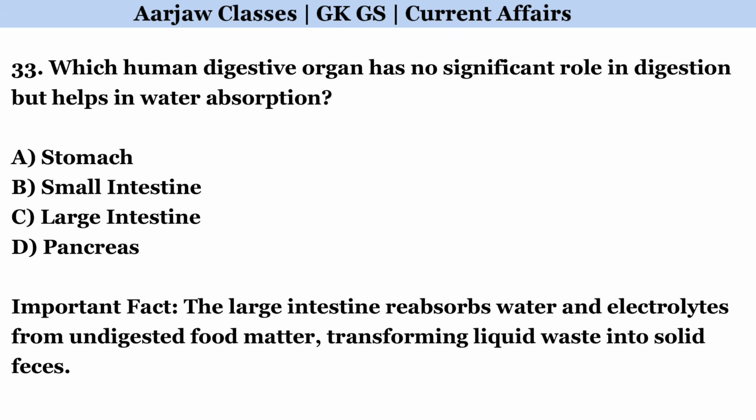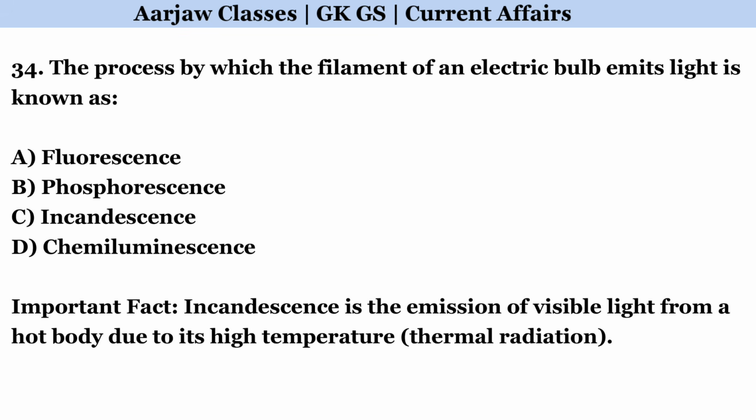Which human digestive organ has no significant role in digestion but helps in water absorption? Correct option is C, large intestine. The process by which the filament of an electric bulb emits light is known as. Correct option is C, incandescence.